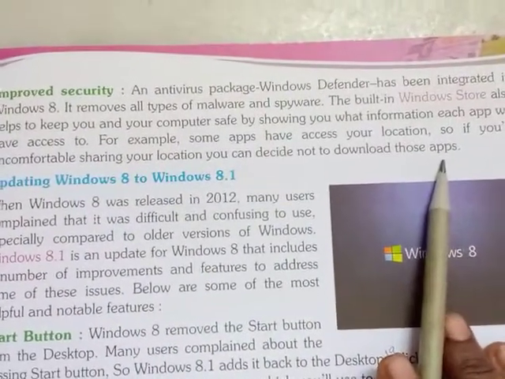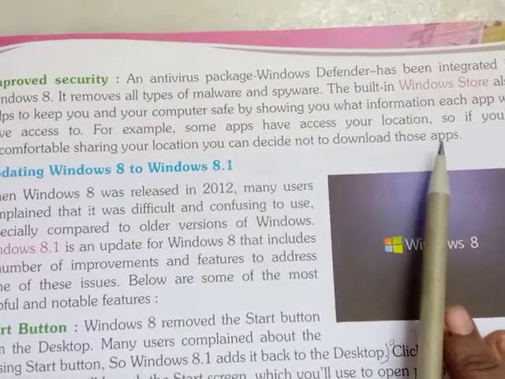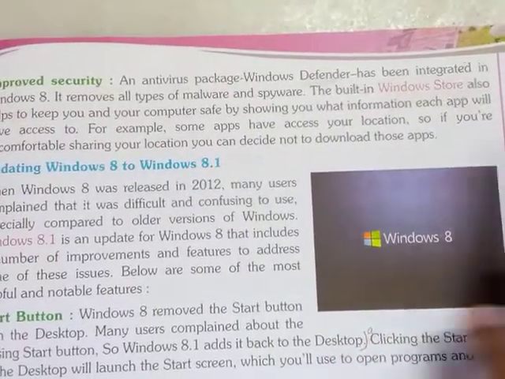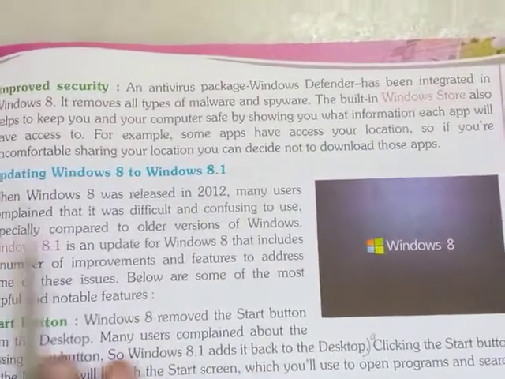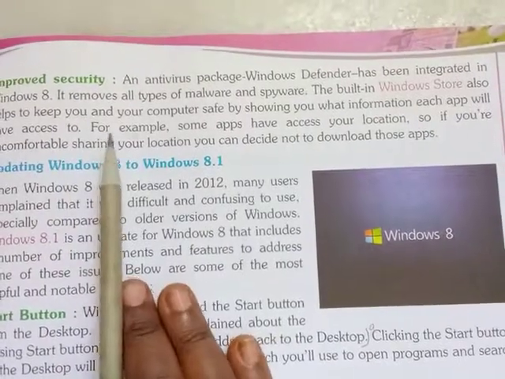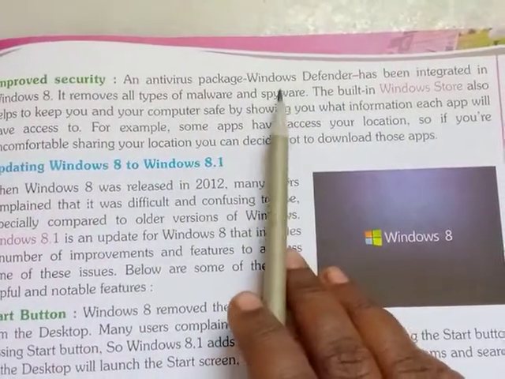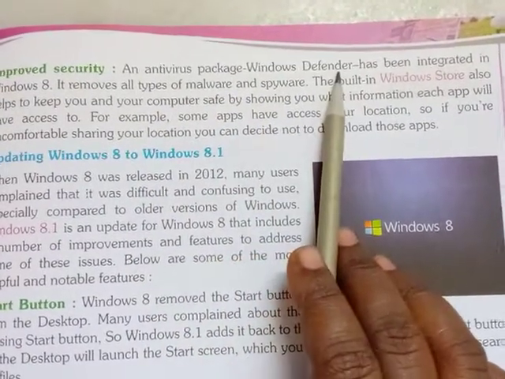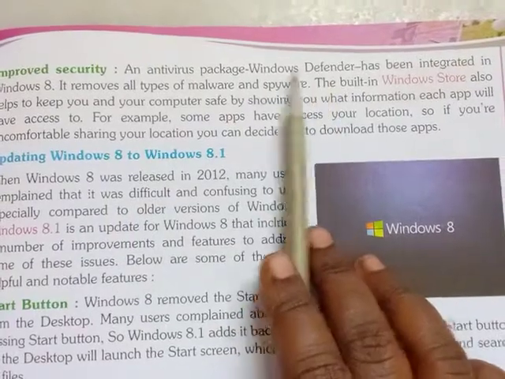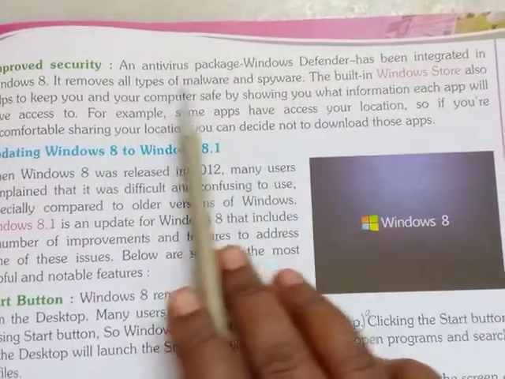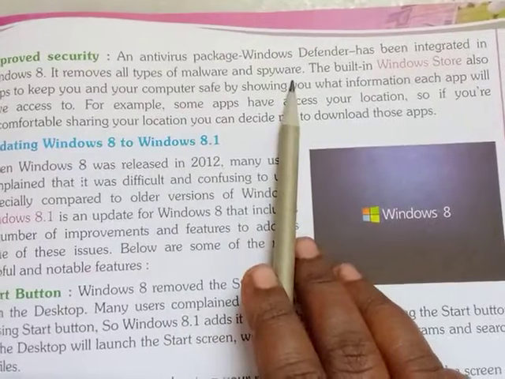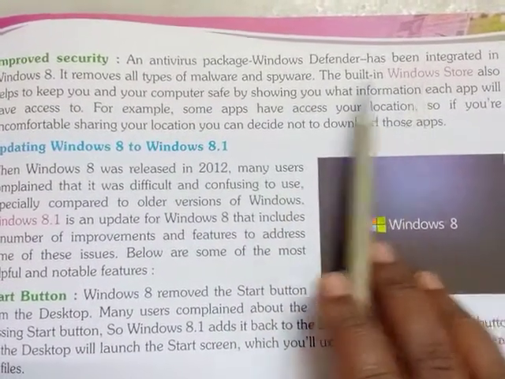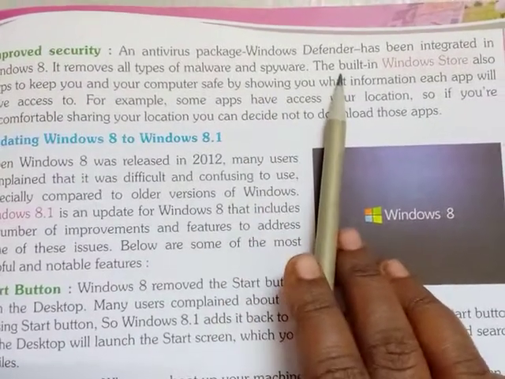Children, in older versions of Windows, we had to install antivirus software specially. But here in Windows 8, one special antivirus package is built in, that is Windows Defender. Using Windows Defender, it automatically removes all types of malware and spyware which are downloaded to our computer. It will reject all that spyware and malware.